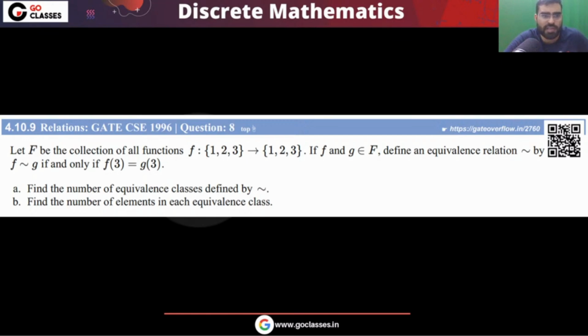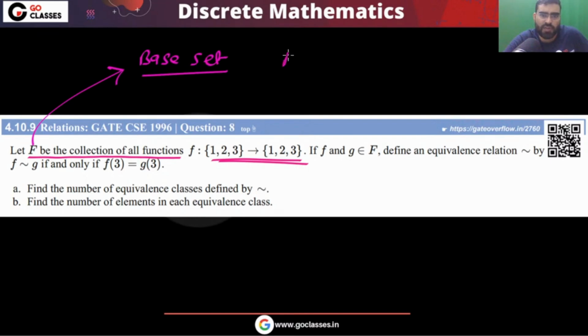Okay, you are defining a relation on F. And what is F? F is the collection of all functions from {1, 2, 3} to {1, 2, 3}. On this F you are defining this relation. So the base set is not {1, 2, 3}, the base set is F.